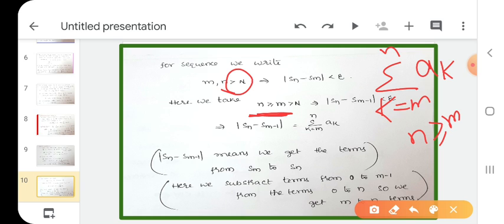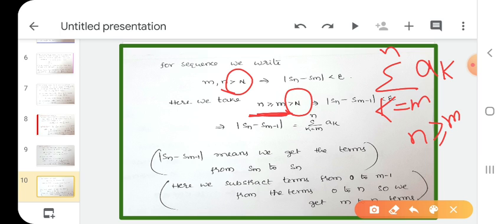Same, common: greater than capital N. This is the common point. What is the point? Greater than capital N. Capital N means natural number. Greater than capital N means maximum value, where we find the limit, convergence and Cauchy criterion, where we take the limit for maximum values of n. That means n tends to infinity we find.